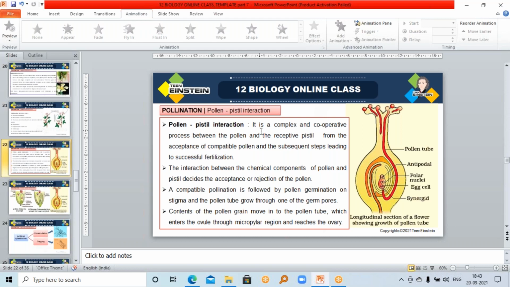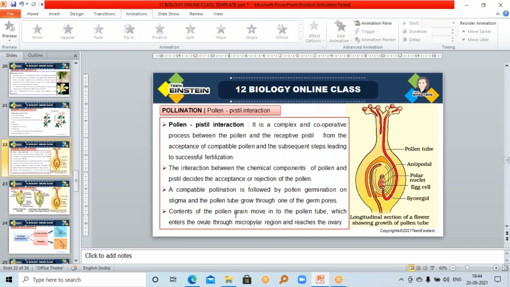So the pollen-pistil interaction means the complex and cooperative process between the pollen and the receptive pistil, from the acceptance of the compatible pollen and the subsequent steps leading to a successful fertilization. Got it? The interaction takes place between the chemical components of the pollen and the pistil, and after that interaction, it will decide whether to accept or reject the pollen.